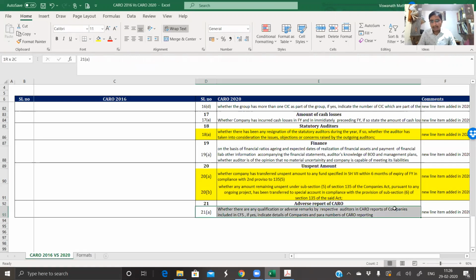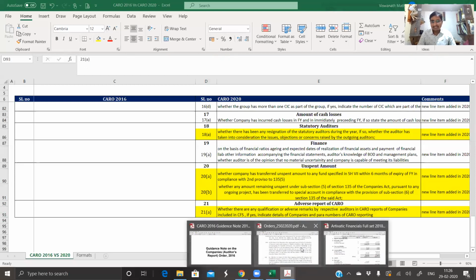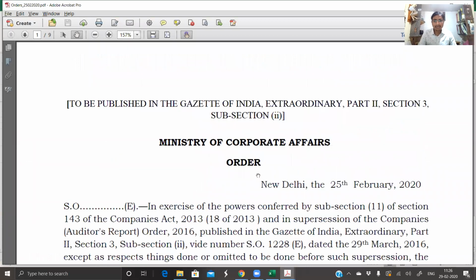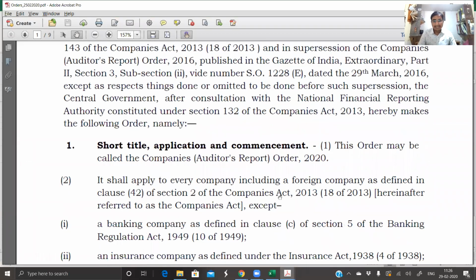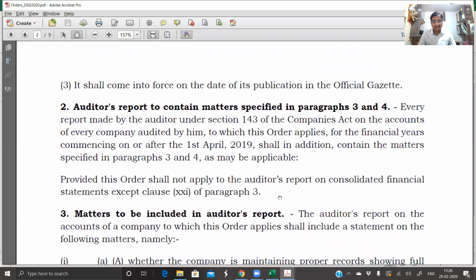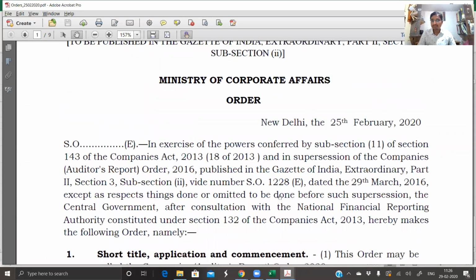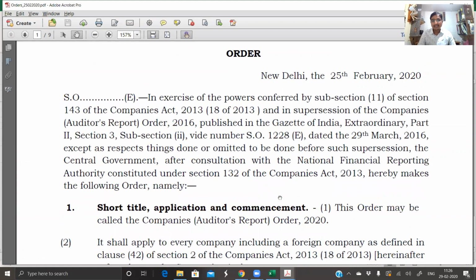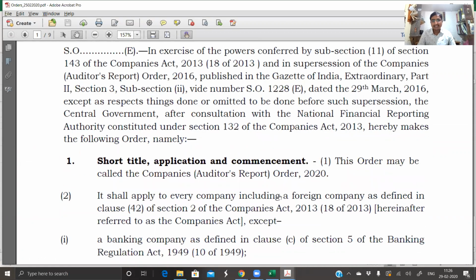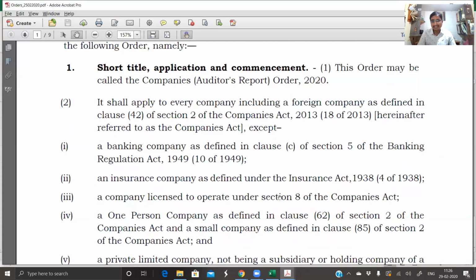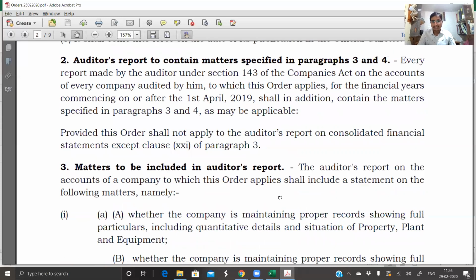So the total number of points now in the new CARO is 21. One thing we need to understand is that there is no specific mention of applicability for this report. So it starts its applicability right from this financial year itself, because they have released this particular CARO before the end of the financial year. So I guess this year, that is 19-20, when we will be doing the audit of companies, we should follow the new CARO report only.